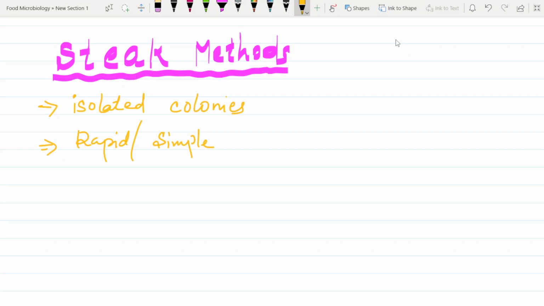What we do in the streak method is dilution. Dilution of what? Dilution of the sample or inoculum. What do I mean by dilution? Dilution means reducing the number of microorganisms by serial dilutions. In simple terms, we are reducing the microorganisms, as simple as that. I will explain all this in the serial dilution method.